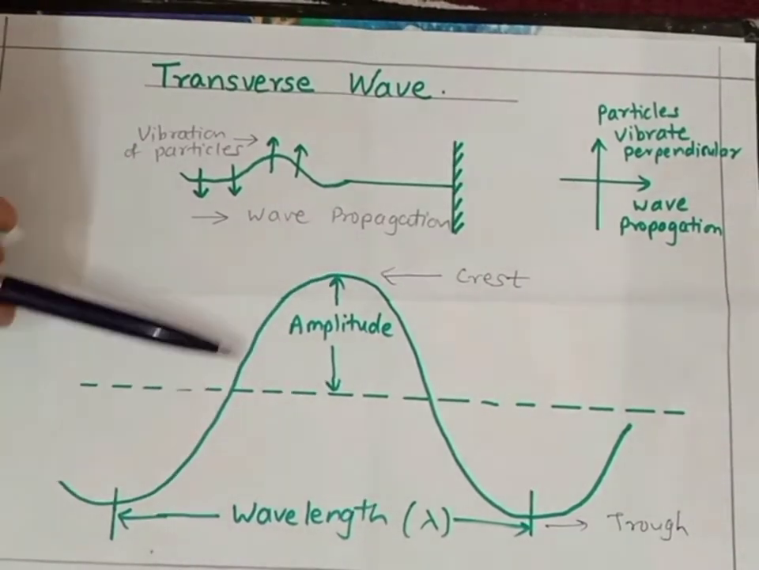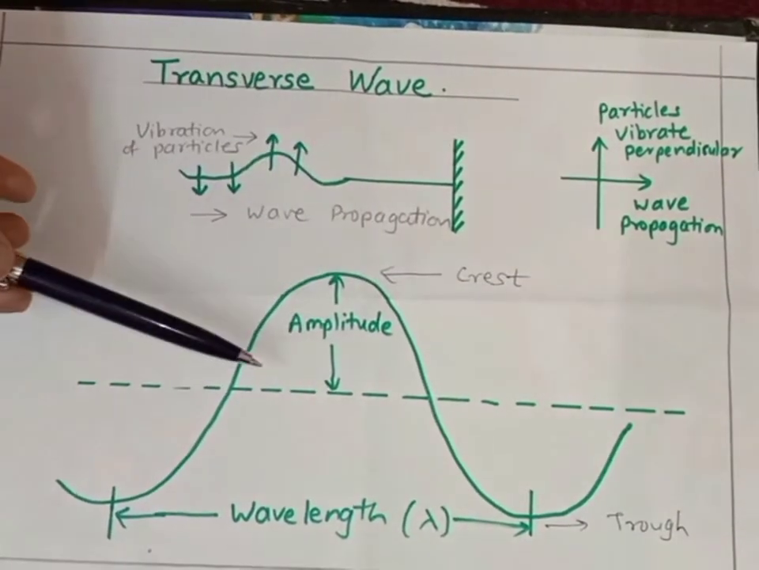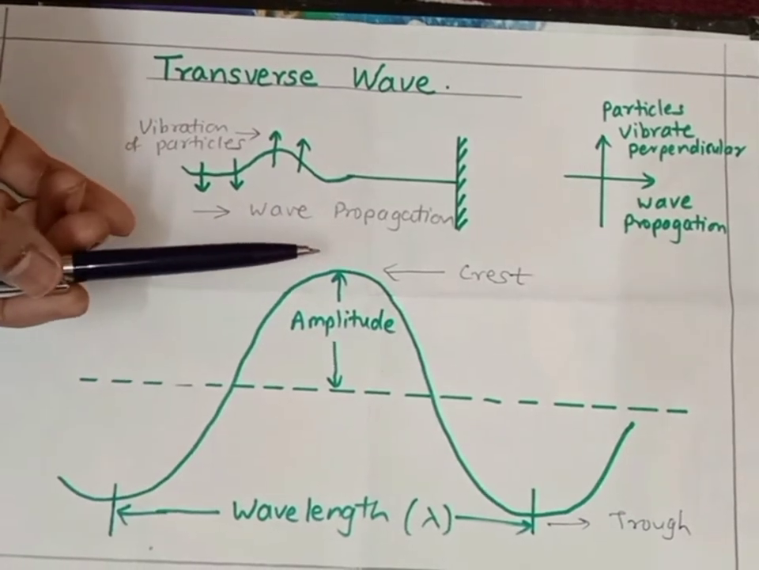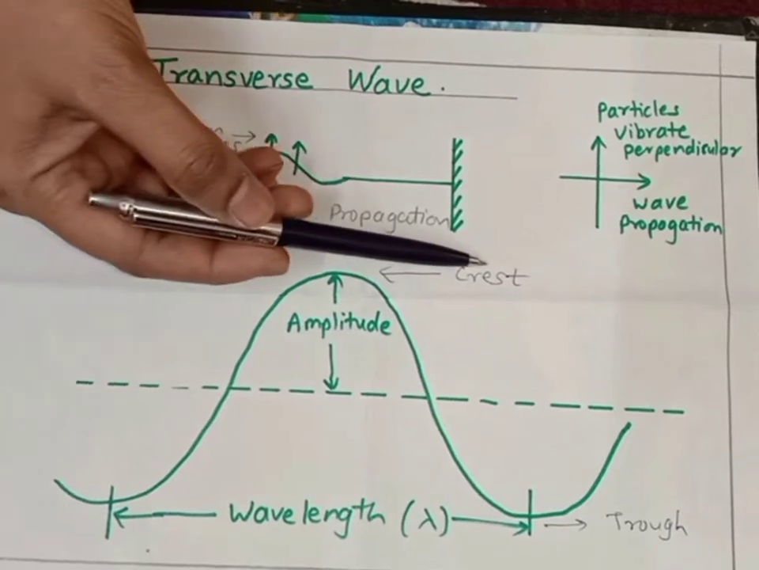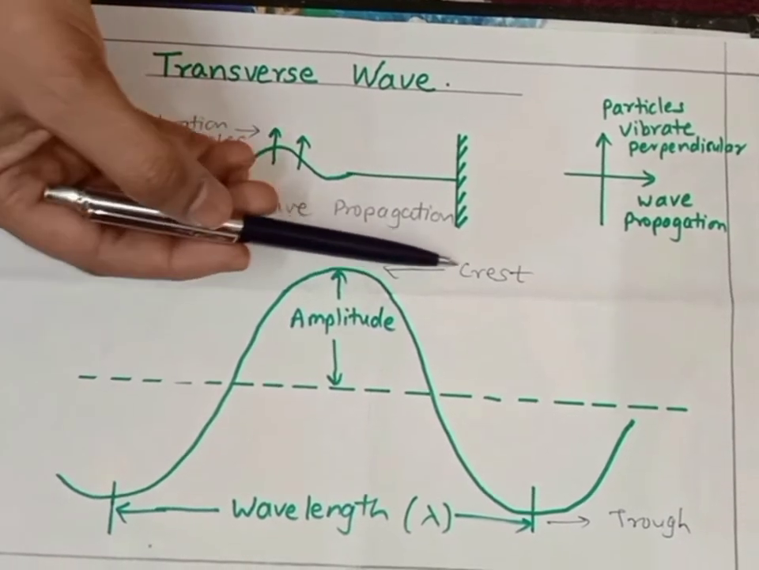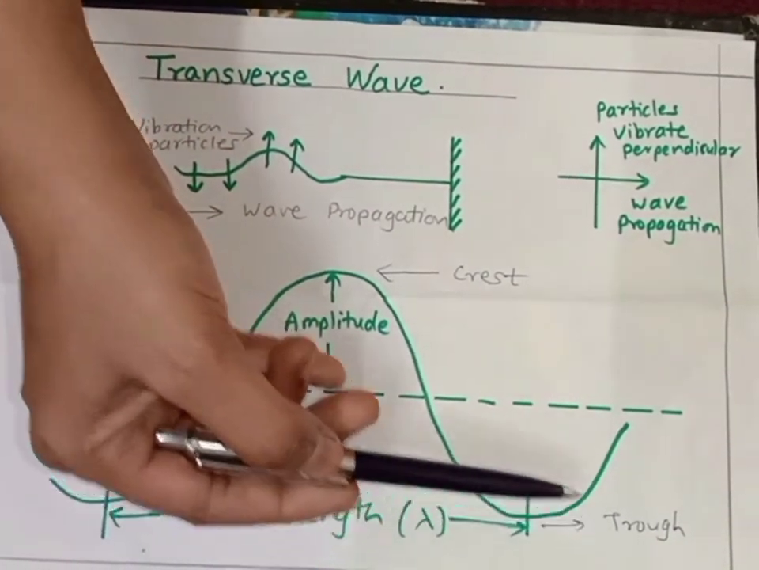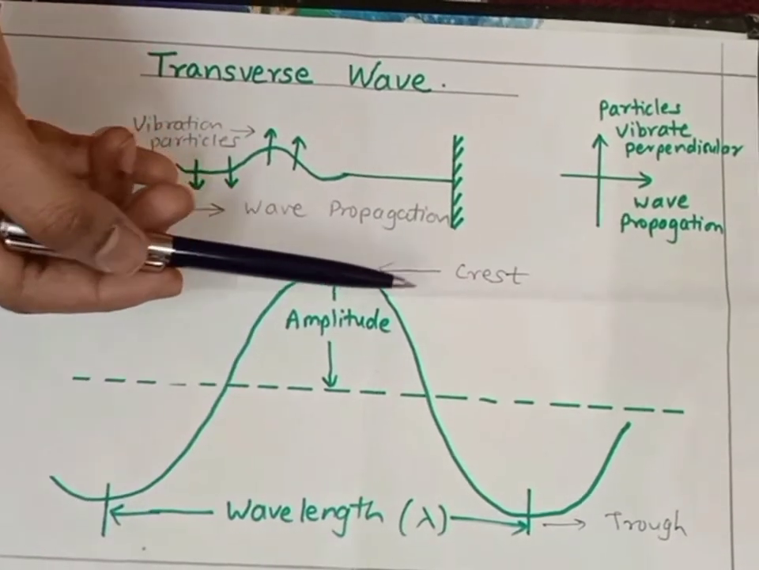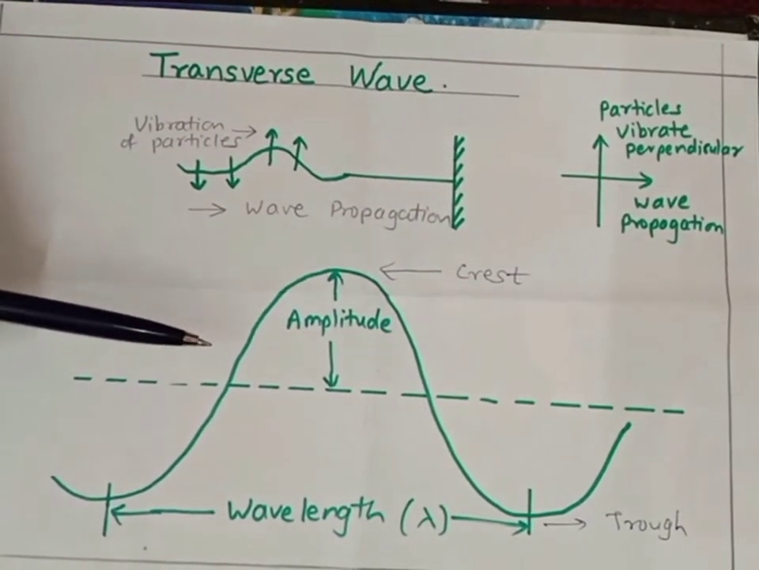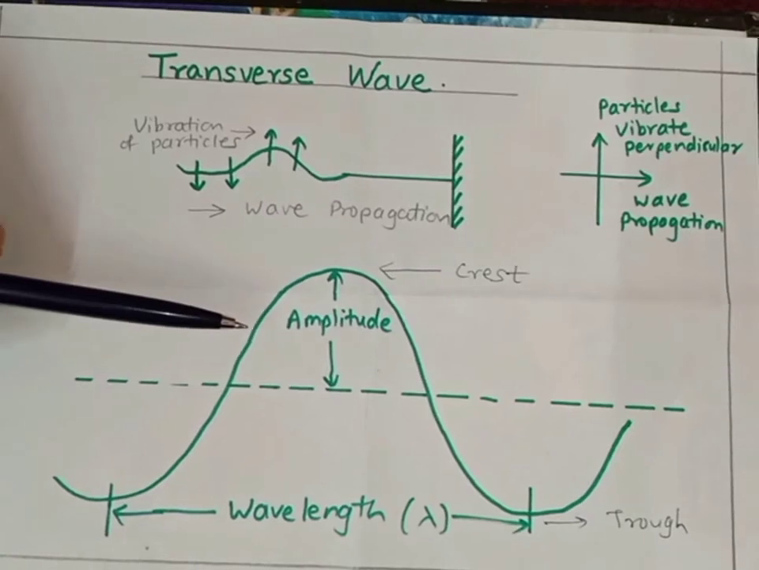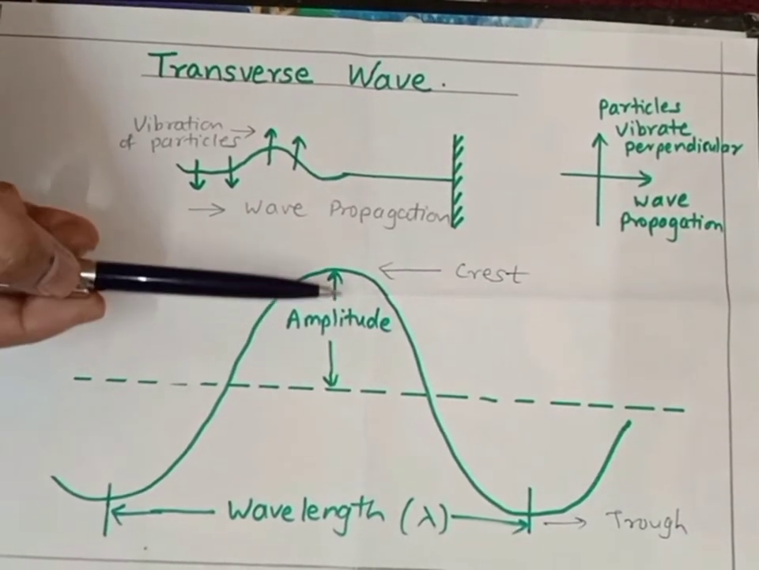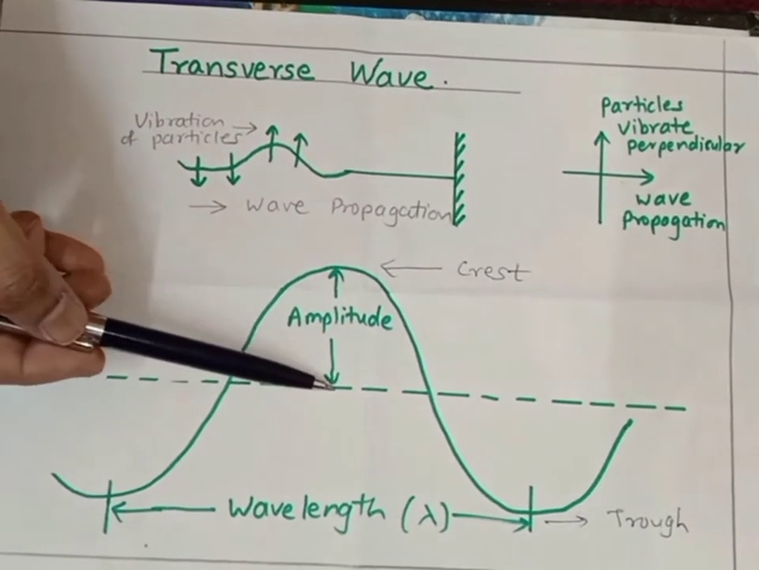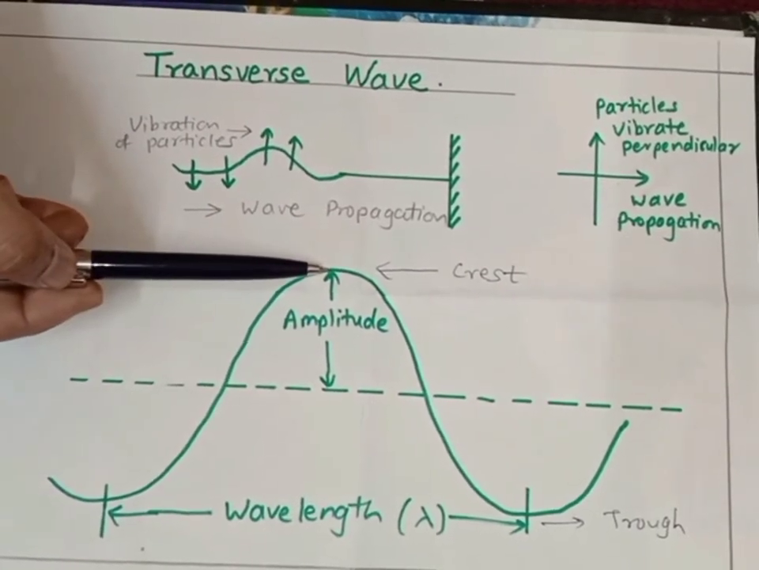When a wave is traveling through a medium, the medium is divided into two parts. The upward part we call the crest. There are alternate crests and troughs formed inside the medium. There are some basic terms which we should know now. First of all, we'll discuss the amplitude. Amplitude is the maximum displacement from the mean position.